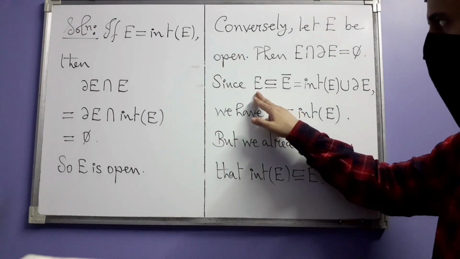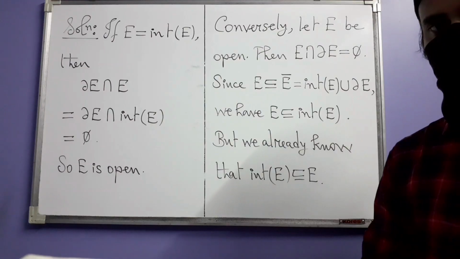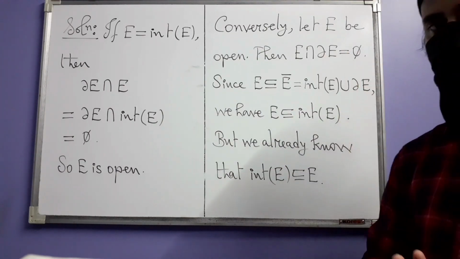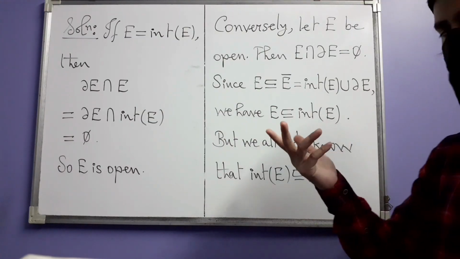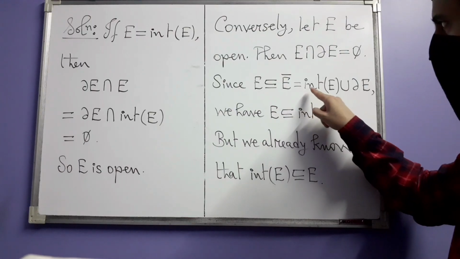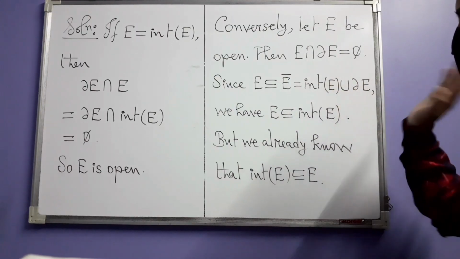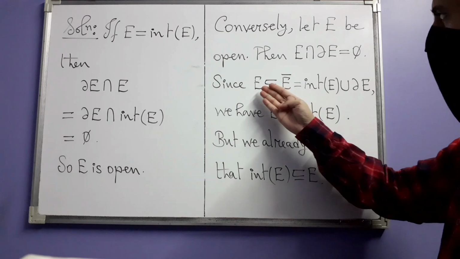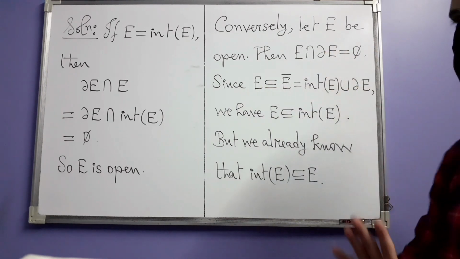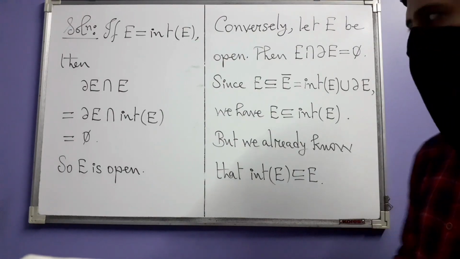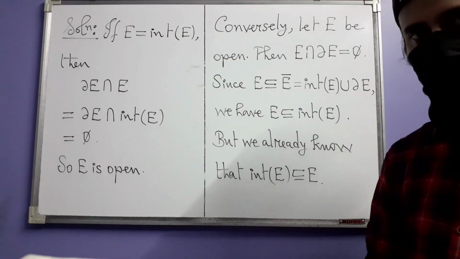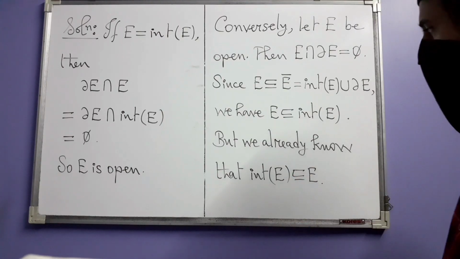We know that every set is contained in its closure, and we have recently also known this fact, which we proved in the previous video, or I think the one before that: the closure of E is actually the union of the interior of E and boundary of E, which means that E is a subset of this union, but at the same time E has nothing to do with the boundary. That means it does not intersect the boundary. So obviously E has to be a subset of the interior then, because it does not intersect boundary.